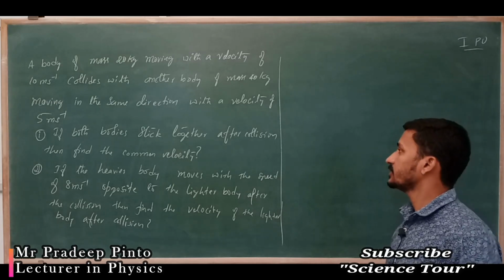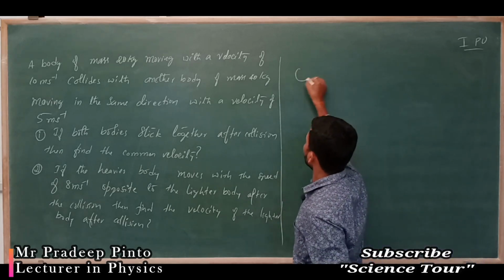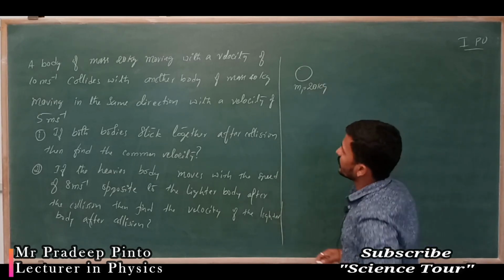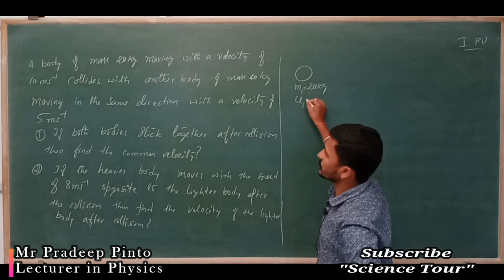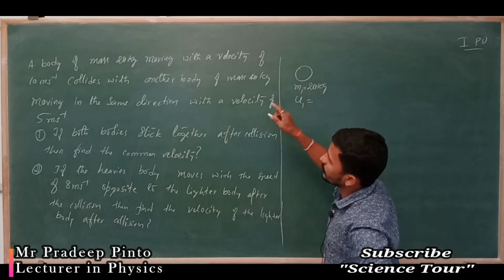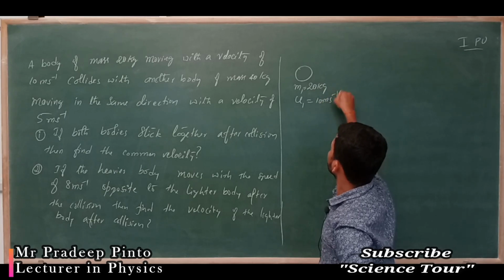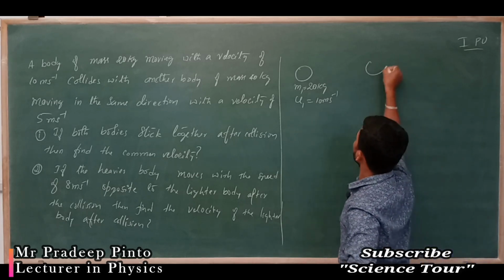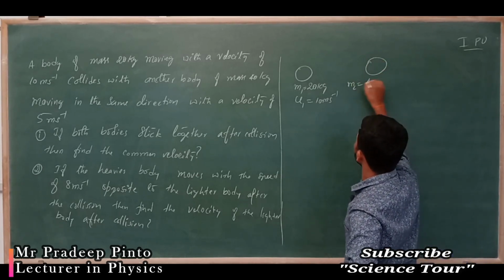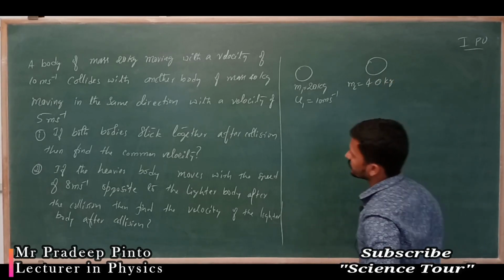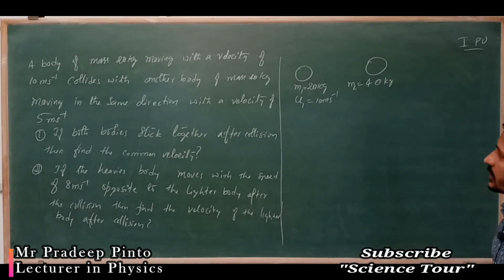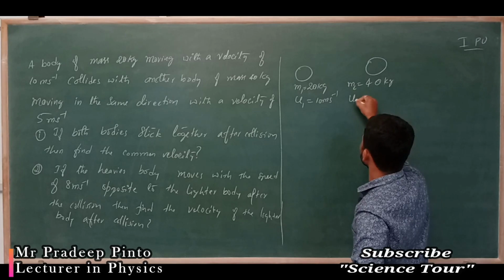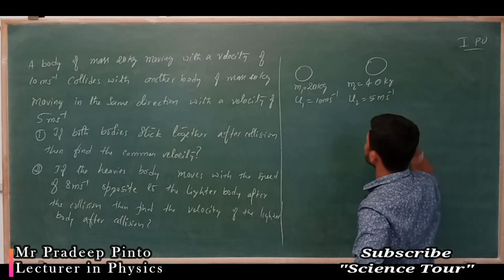with a velocity of 10 meter per second. One body whose mass m1 is equal to 20 kg, and initial velocity u1 is equal to 10 meter per second, collides with another body of mass m2, which is 40 kg, moving in the same direction with a velocity of 5 meter per second.